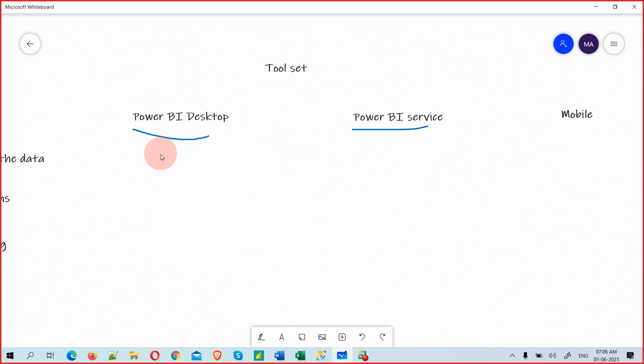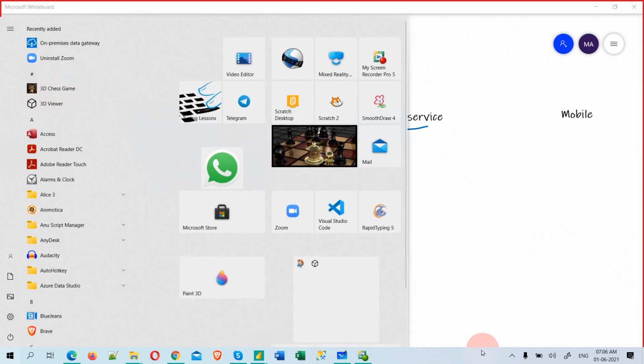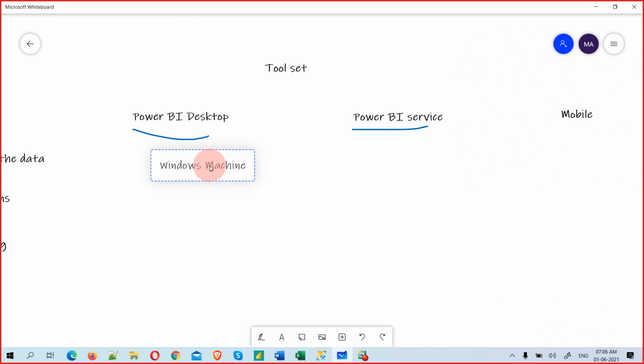It will only work on a Windows machine. What is Windows? Windows is an operating system, just like this, the start button, everything you see. So this is called a Windows machine. On top of that machine, we need to install Power BI Desktop. I will tell you how to download it and everything.